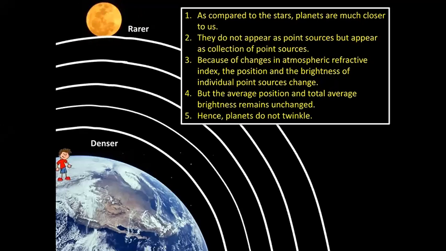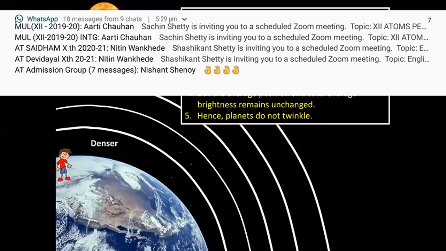So my dear friends, we understood three important reasons today. We understood first, a coin appears to be raised when it is in a glass full of water. Then we understood stars twinkle at night. And then we understood the third reason, planets do not twinkle. Now I am teaching you one more example, but this example not asked in the form of give reasons. But still, I want you all to understand this example. It's a very interesting example.